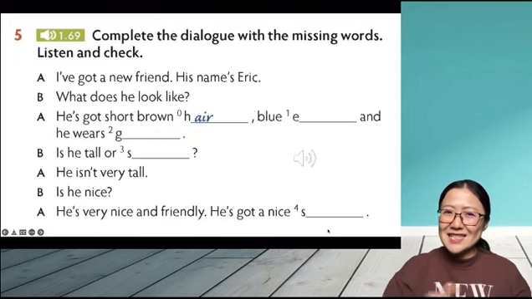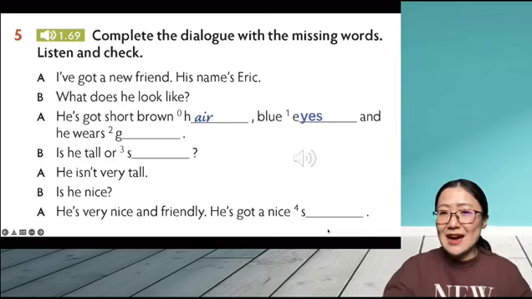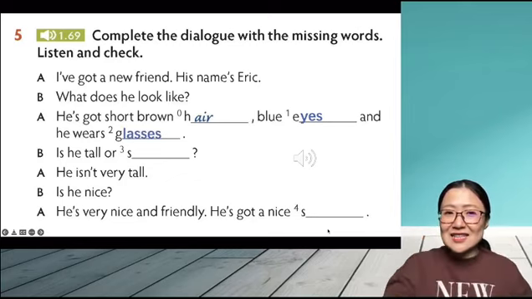Alright, she's not short, she's quite tall. Okay, now let's take a look at exercise 5. So we can complete the dialogue with the missing words and then we can listen and check. Let's see A. I've got a new friend. His name's Eric. What does he look like? We can say he's got brown hair, blue what? And he wears what? Brown hair, blue, I think it's eyes, right? Blue eyes. And he wears glasses, right?